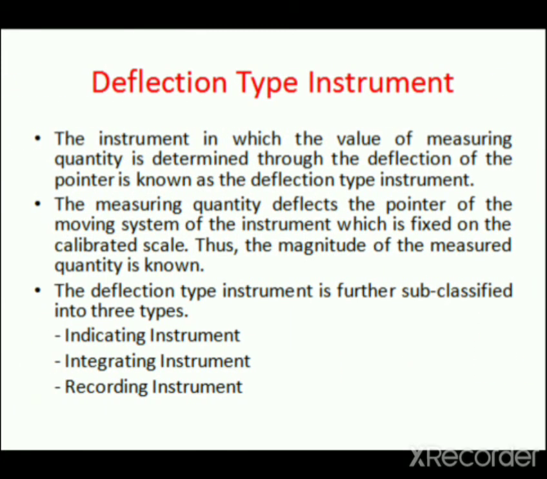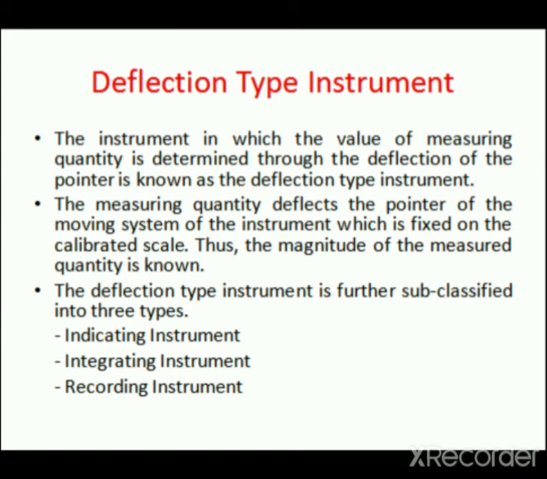Next is deflection type instrument. The instrument in which the value of measuring quantity is determined through the deflection of the pointer is known as the deflection type instrument. The measuring quantity deflects the pointer of the moving system of the instrument which is fixed on the calibrated scale.